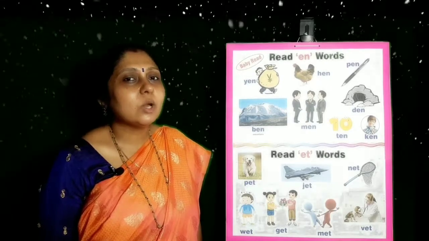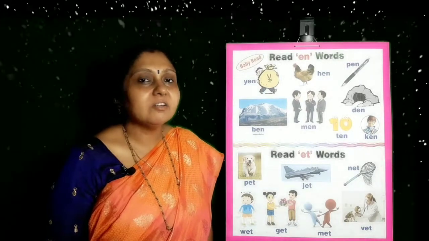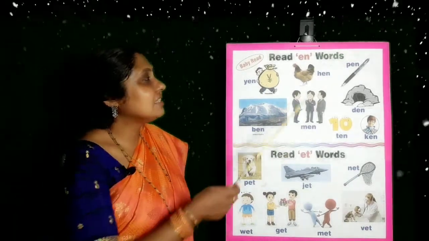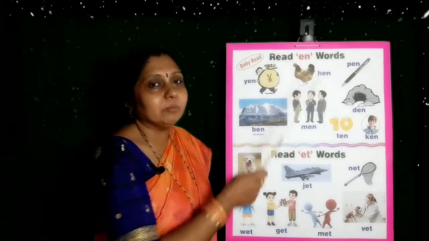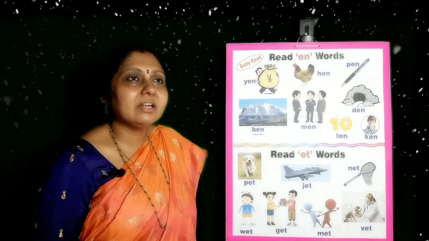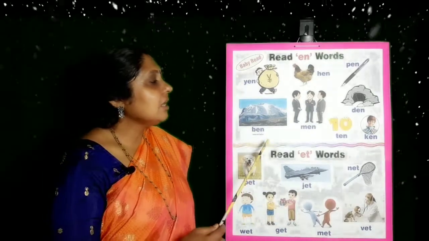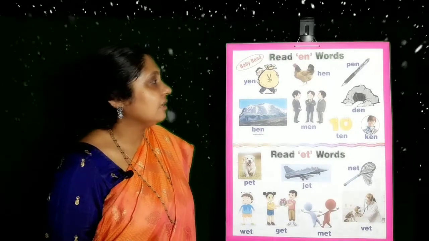Now this is one more chart of 3-letter words. Here you can see the words, they are EN words. The same 3-letter words, but the letters used here are different.